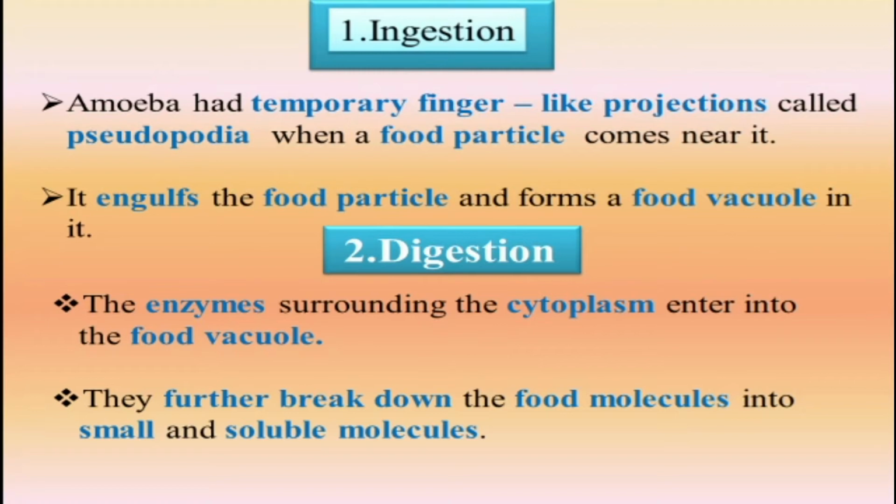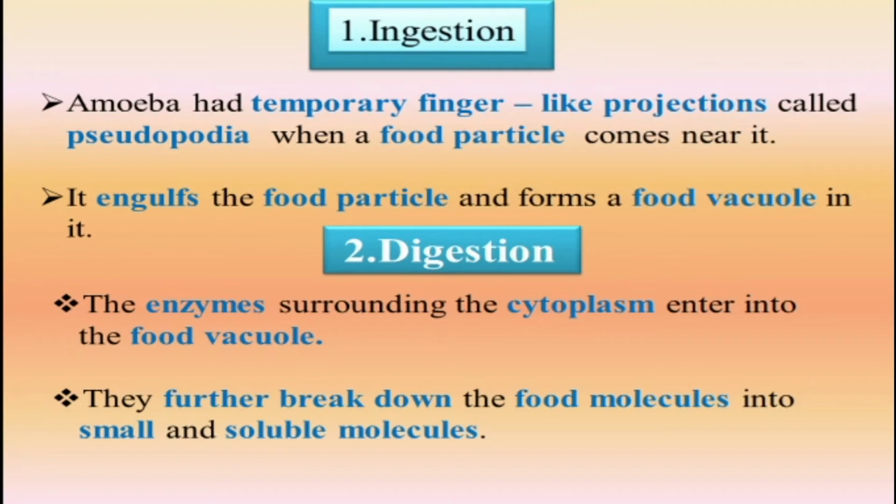The second process, digestion. The enzymes surrounding the cytoplasm enter into the food vacuole. Once the ingestion process is over, the cytoplasm inside the body produces enzymes that surround the food vacuole. They break down complex molecules into simple substances. They further break down the food molecules into small and soluble molecules.